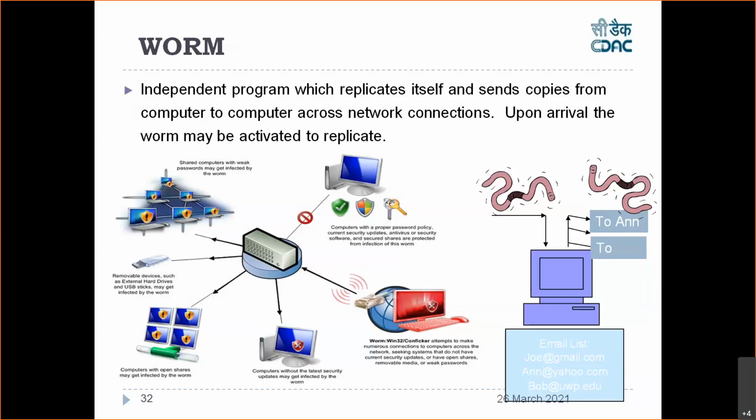Everywhere this worm will be there, right? So this is the property of a worm. It spreads automatically. You can imagine the coronavirus, right? Coronavirus is like a worm. Whereas normal flu is like a normal virus. Coronavirus automatically spreads. At a small distance, less than 6 feet, it will spread immediately.